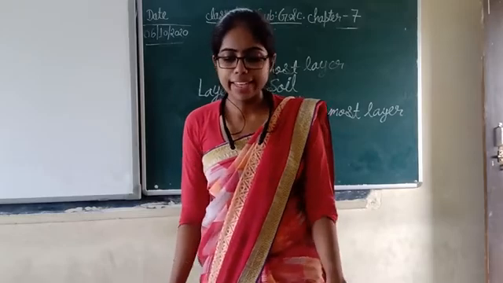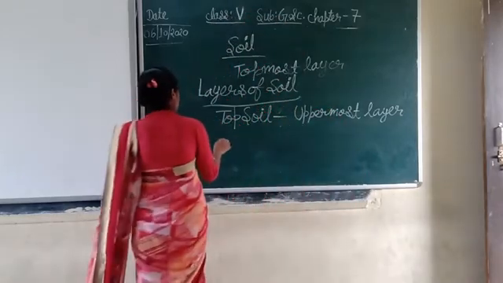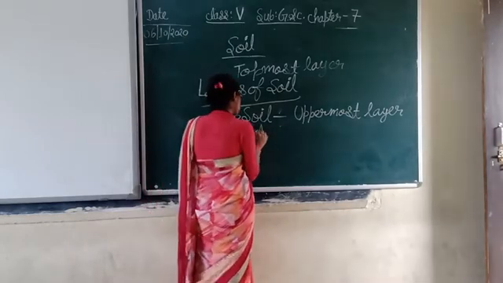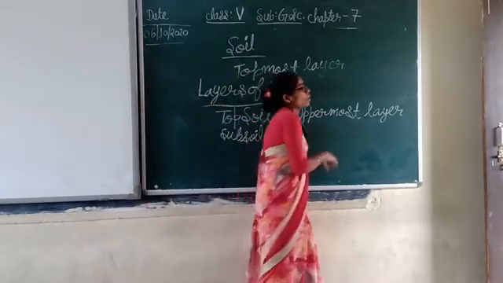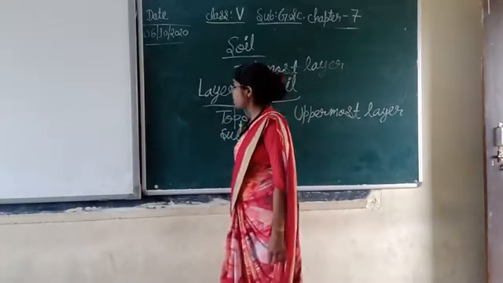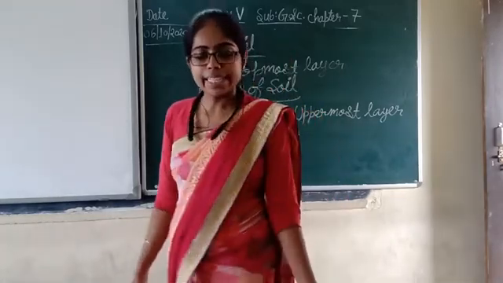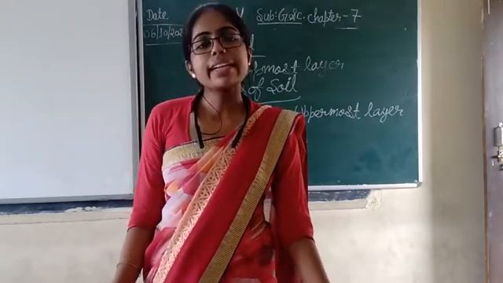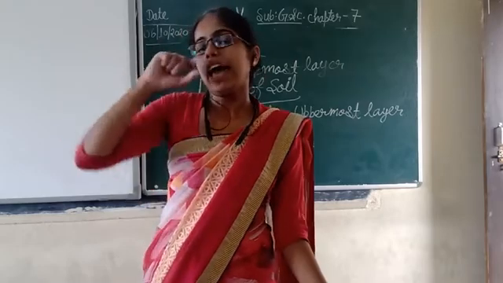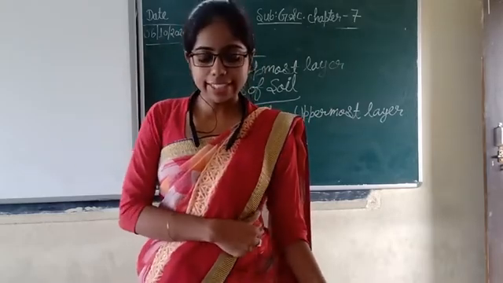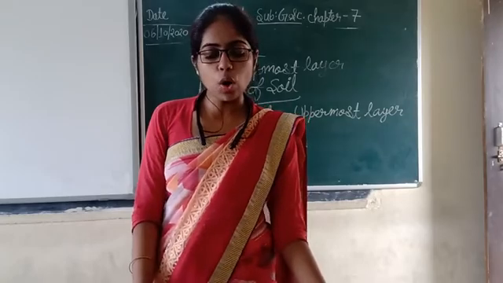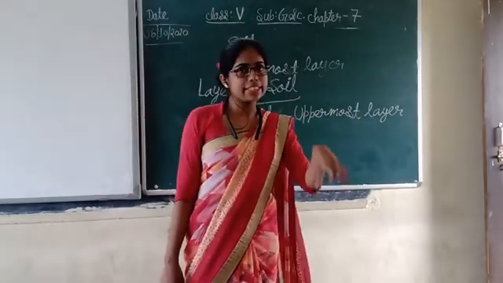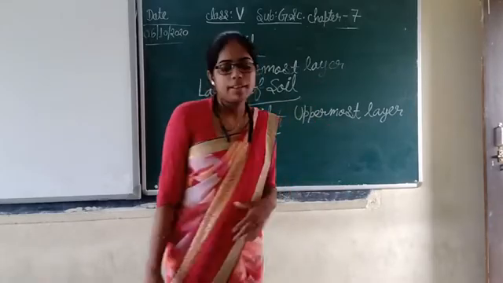Now, the second layer, the layer below the topsoil, is the subsoil. It contains pieces of rocks. It has water but less humus. Some roots go deep into this layer.